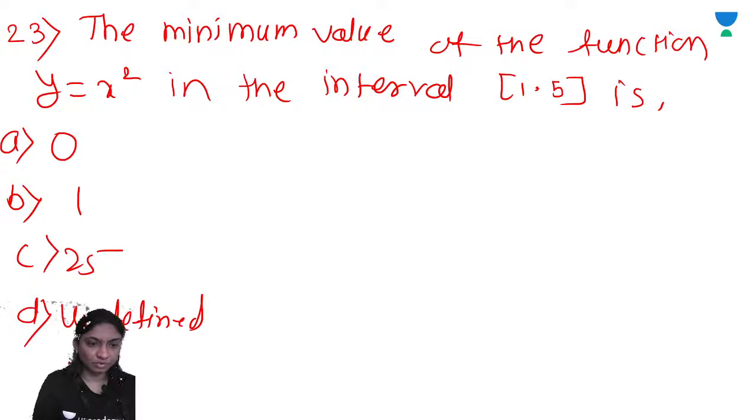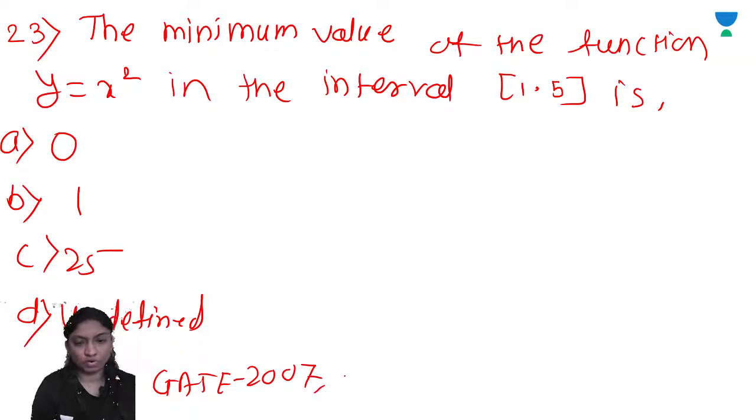So this is the question for Mechanical Engineering 2007 for 1 mark.